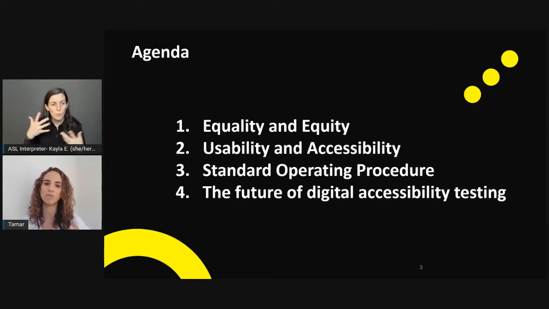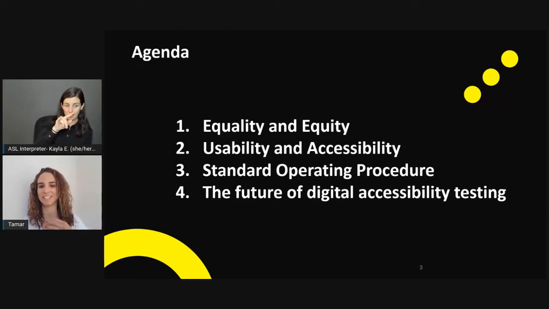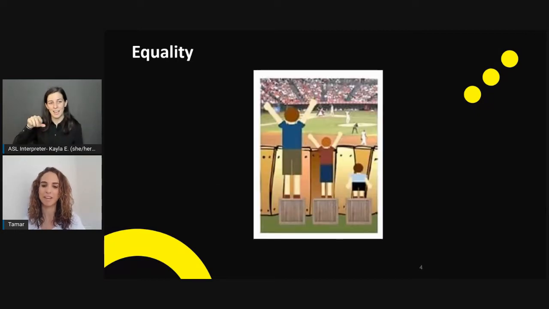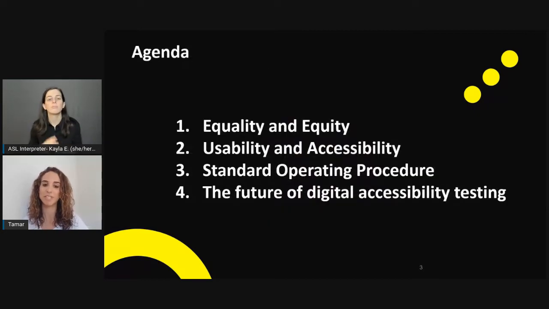I'm going to give you my take on, number one, equality and equity. Number two, usability and accessibility. Number three, standard operating procedures. And number four, I'll share my thoughts on the future of digital accessibility testing. You'll also be able to see where I'm at in my journey with Sensit.